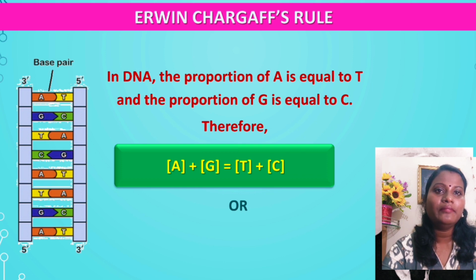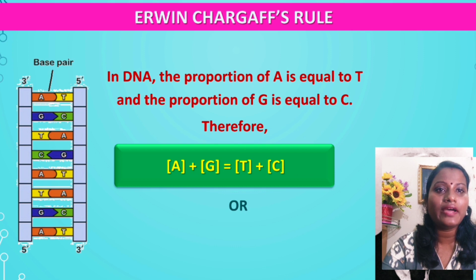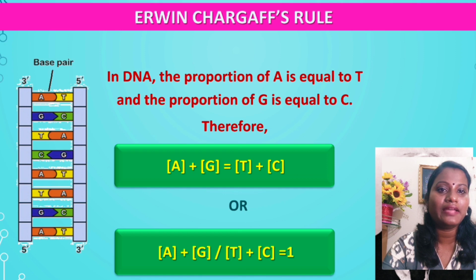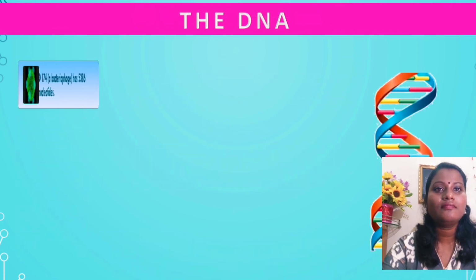According to him, in DNA, the proportion of A is equal to T. Whenever you take a DNA, the number of adenine will be equal to what? T, because A is always equal to T. In a similar way, G is equal to C. So how can we write it? Adenine plus guanine is equal to thymine plus cytosine, or we can write it in this manner, that is A plus G by T plus C is equal to 1. This is according to Erwin Chargaff's rule.